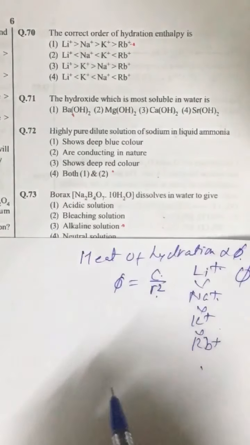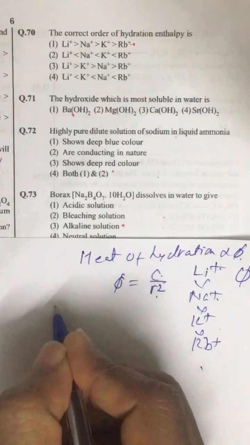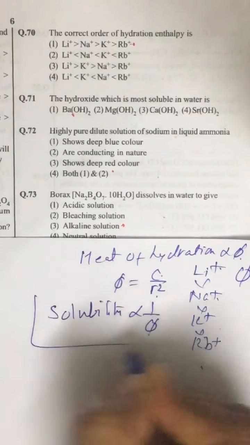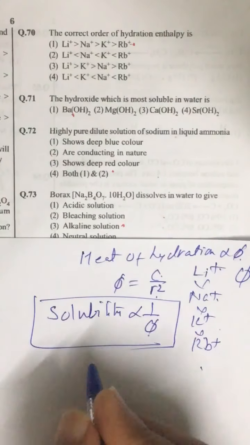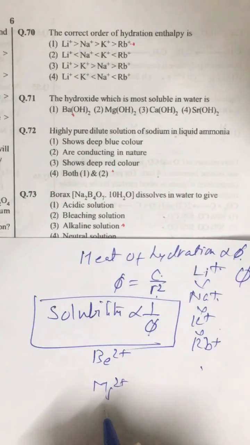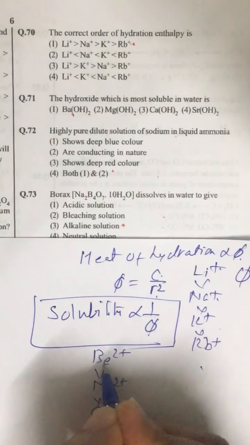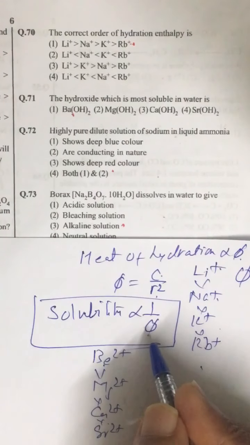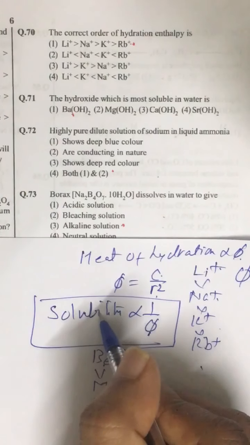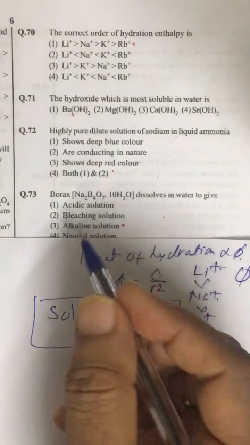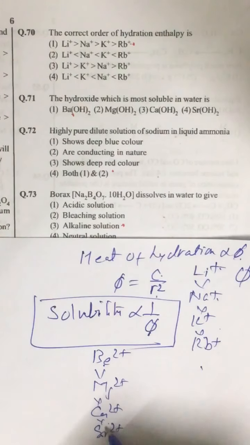The hydroxide which is most soluble: in general, solubility is inversely proportional to phi value of the metal cation. So if you compare Be2+, Mg2+, Ca2+, Sr2+, this is the order of phi value. Greater the phi value, lesser is the solubility. So the most soluble is barium hydroxide, after strontium and then barium.